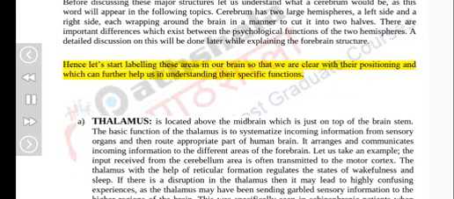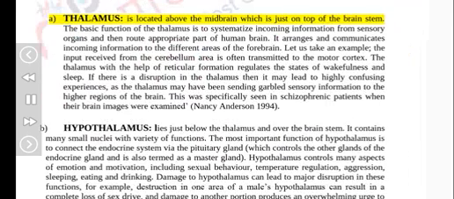Hence, let's start labeling these areas in our brain so that we are clear with their positioning, which can further help us in understanding their specific functions. A thalamus is located above the midbrain, which is just on top of the brain stem. The basic function of the thalamus is to systematize incoming information from sensory organs and then route the appropriate part to the human brain. It arranges and communicates incoming information to the different areas of the forebrain.